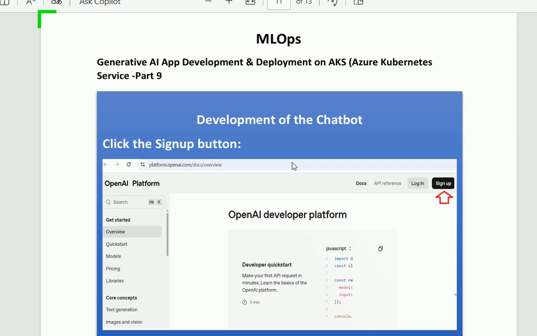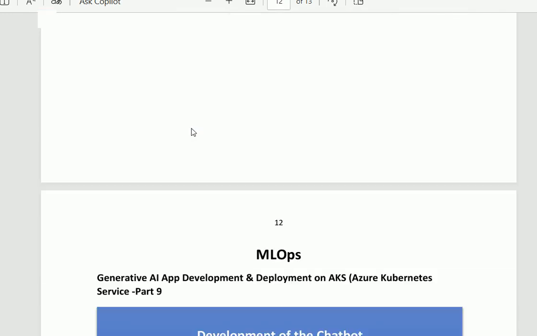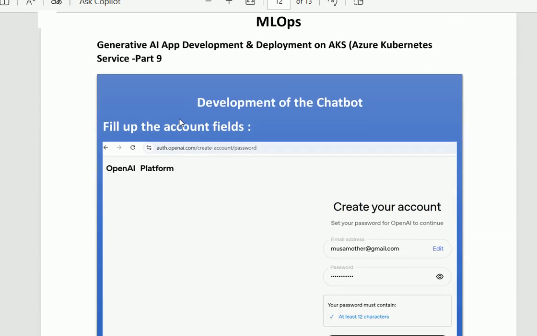One is the login. Login is for the user who has already signed up for ChatGPT. And the other one is the sign up. Sign up means you are a new user and want a ChatGPT key. So you will click on the sign up button. When you click on the sign up button, you will get this interface.